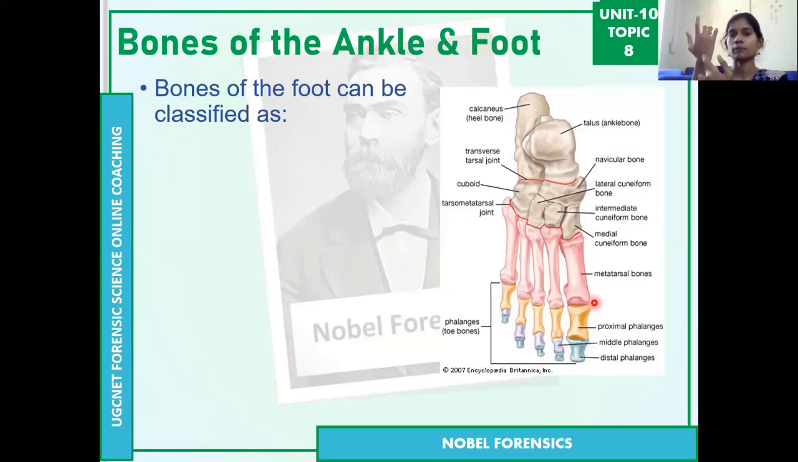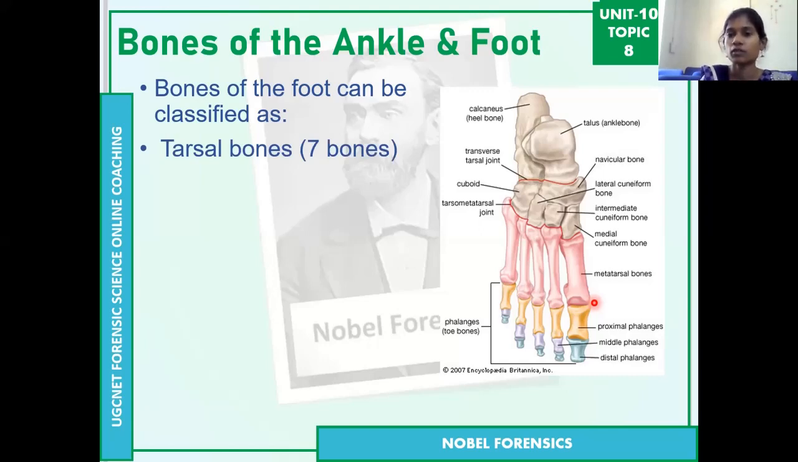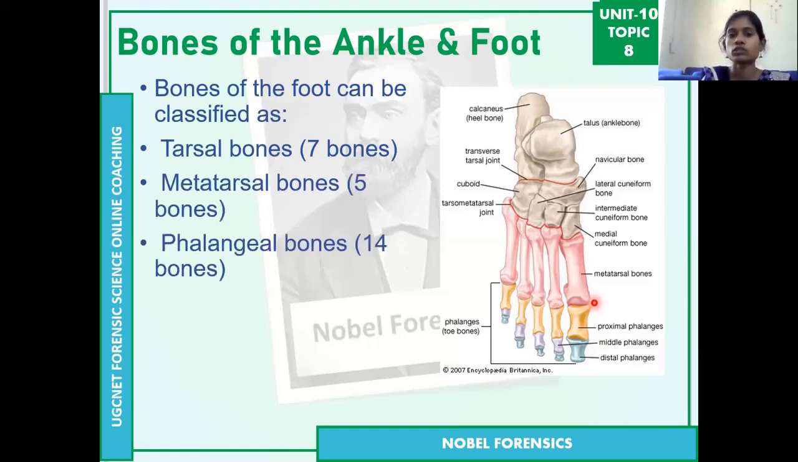In the hand, there are 8 bones in the wrist, but coming to the ankle of the leg, there are only 7 bones. The tarsal bones are 7 bones. The wrist we call carpal bones, and the ankle we call tarsal bones. Same like that, the metatarsal bones are 5 bones. Then the phalangeal bones are 14 bones.